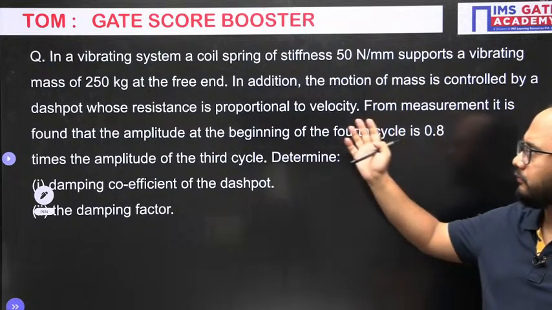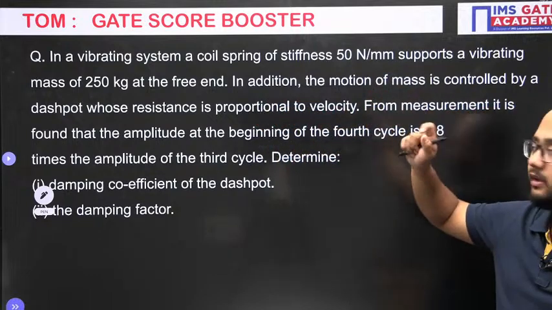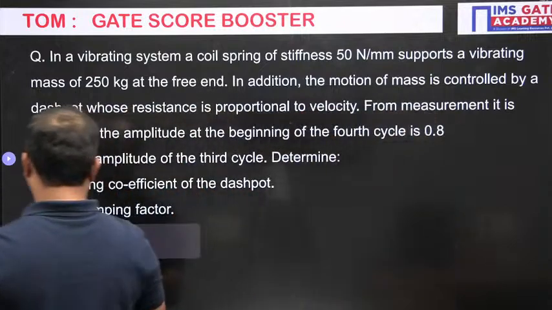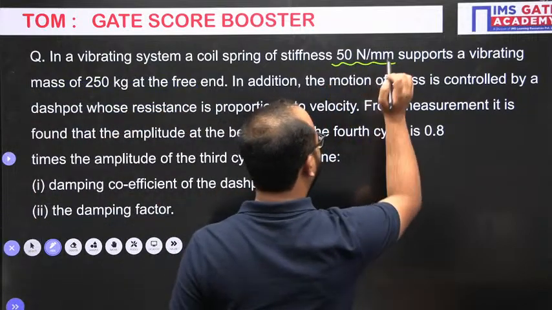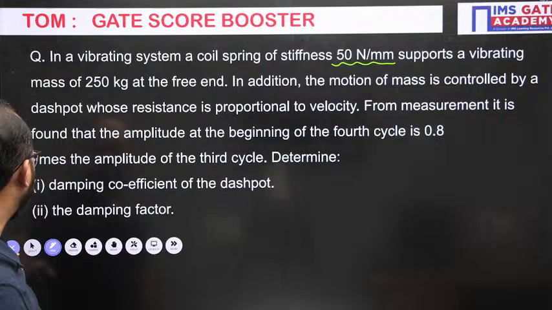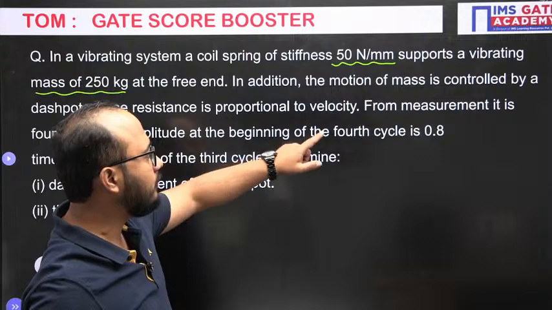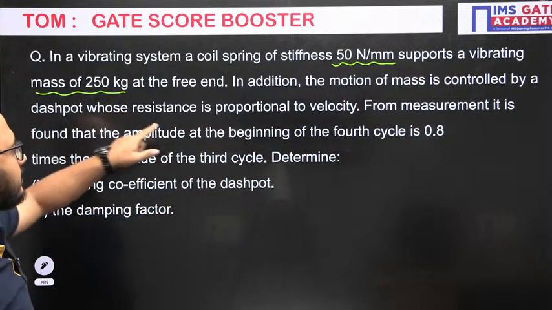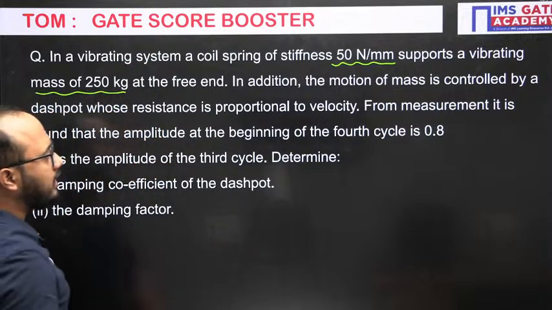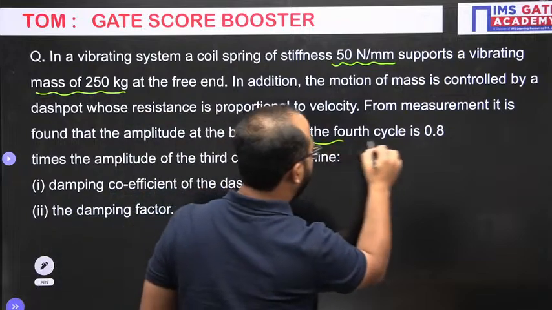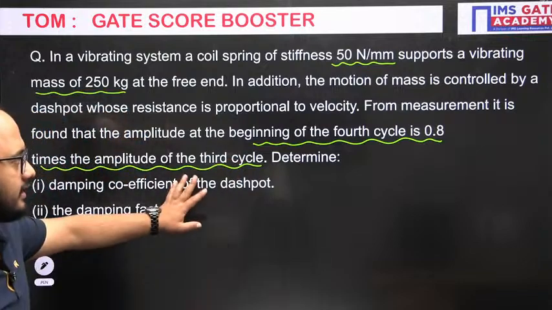Like in this particular problem, what they have given: a vibrating system, a coil spring stiffness is 50 Newton per mm. Okay, just focus on the units as well. Most of the time we make mistakes in the units only. The unit they have mentioned is 50 Newton per mm. It supports a vibrating mass of 250 kg at the free end. In addition, the motion of the mass is controlled by a dashpot whose resistance is proportional to velocity. Now, from measurement, it is found that the amplitude at the beginning of the fourth cycle is 0.8 times the amplitude of the third cycle. Okay, so this is the information they have given.